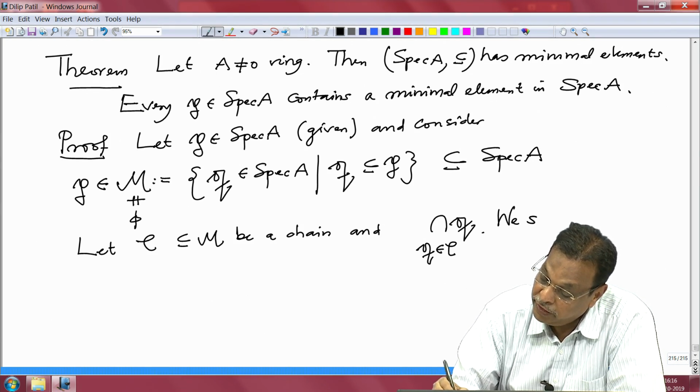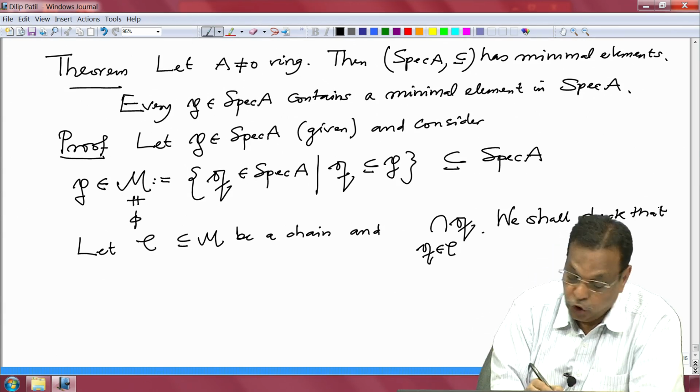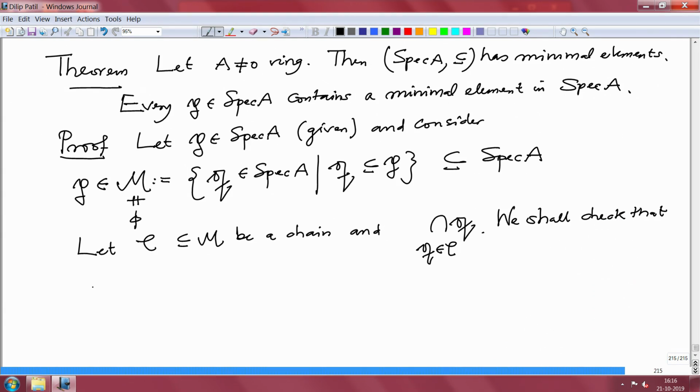We shall check that this intersection of Q in C is a lower bound for C in M. So, that means I have to check that first of all this element is in M and it is lower than every element in C. This is clearly a lower bound, that is clear.